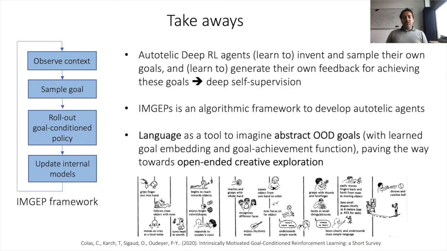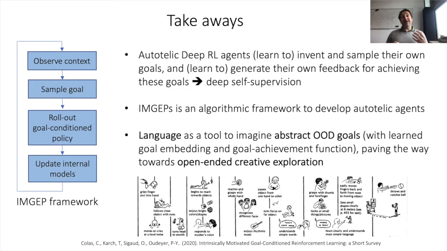Okay, so takeaways. I spoke of many things, but what you should keep in mind from this talk is, first of all, the concept of autotelic deep reinforcement learning agents, which means that agents not only sample their own goals, but they learn to represent and they learn to invent out-of-distribution goals to pursue.